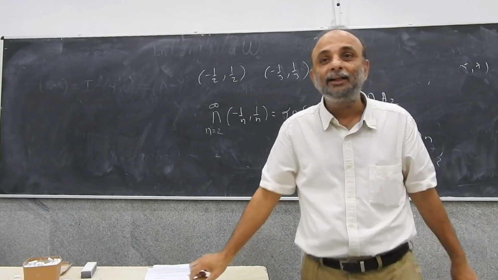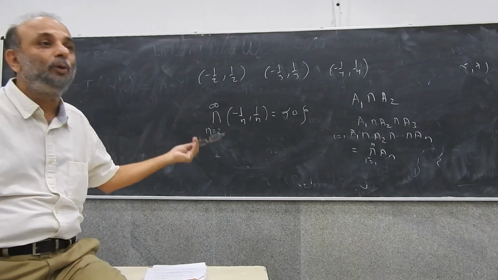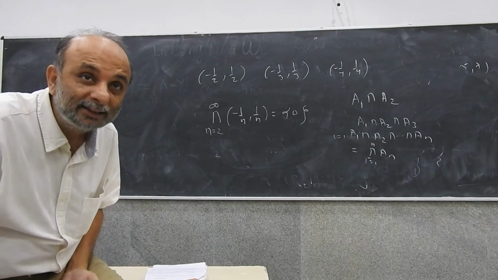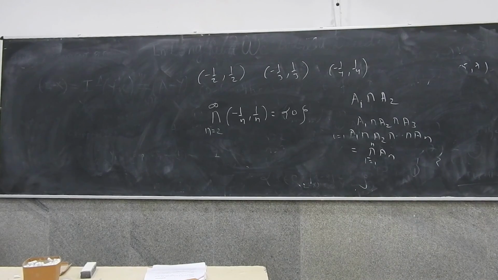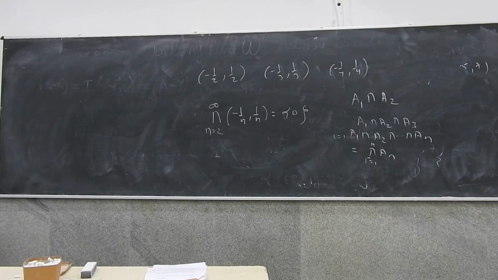But is a single set containing 0 an open set? No, it's not an open set. So, infinite intersections of open sets are not open. So what have we learned? We have learned that unions of open sets are open, be they finite unions or infinite unions. Finite intersections of open sets are open, but infinite intersections of open sets are not open in general.